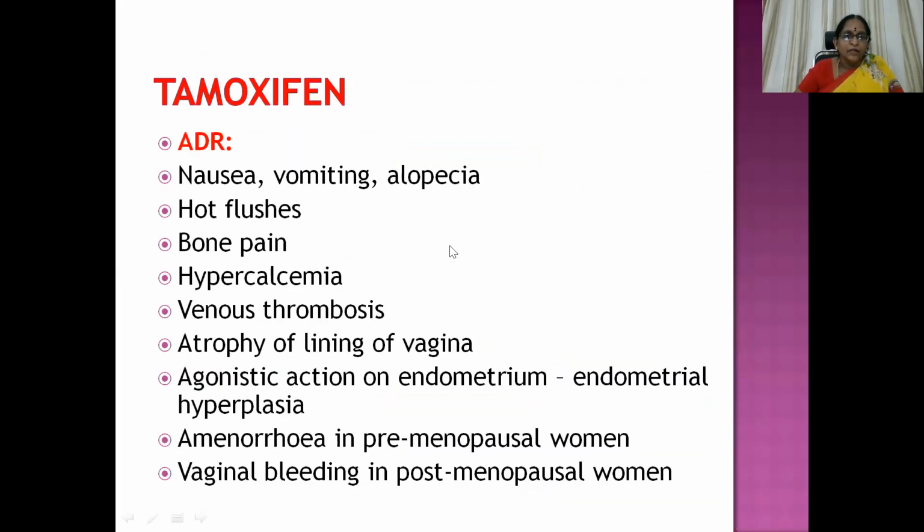ADR. So the ADR manifestations with the tamoxifen molecule are nausea, vomiting, alopecia, hot flushes, bone pain, hypercalcemia, venous thrombosis, atrophy of the lining of the vagina, agonistic action on endometrium giving rise to endometrial hyperplasia, and amenorrhea in premenopausal women and vaginal bleeding in postmenopausal women.